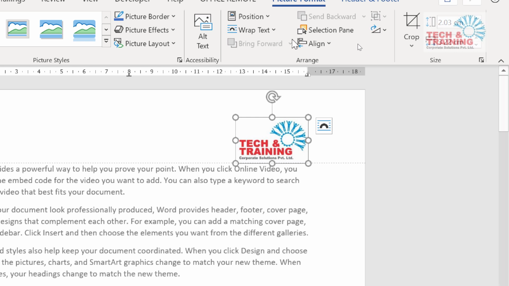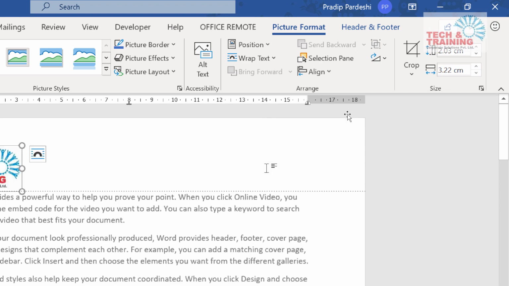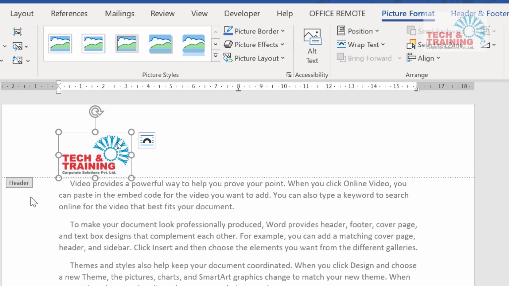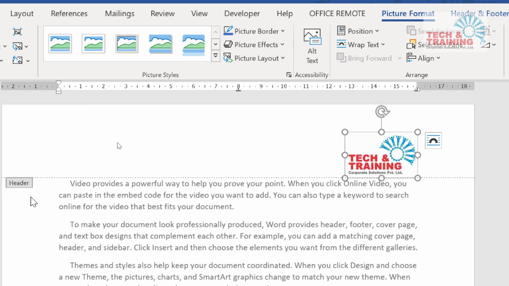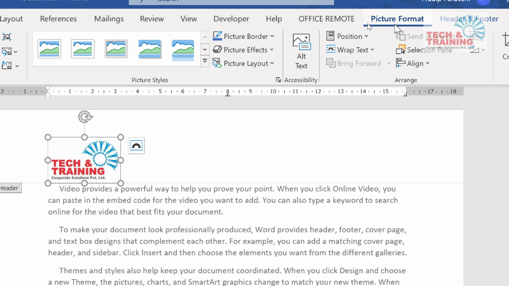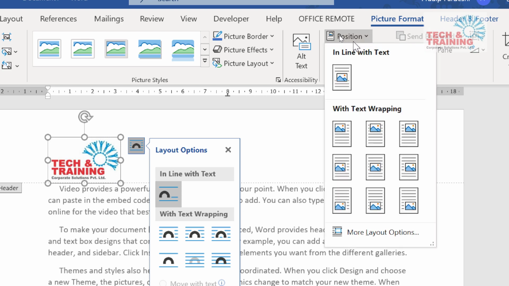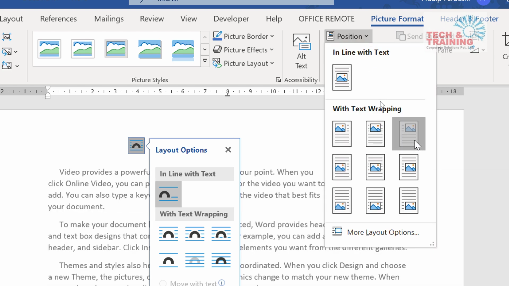The simple thing is to go to Picture Format. So see, this is the picture. I have pressed Ctrl R. By the way, it was real quick. When I press Ctrl R, this image goes on the right hand side. That is one thing. Even if I don't press Ctrl R, I can simply select the picture and there is an option which says Picture Format. Yeah. So when I go to that Picture Format, I select Position and let's say I do it at the top right corner.